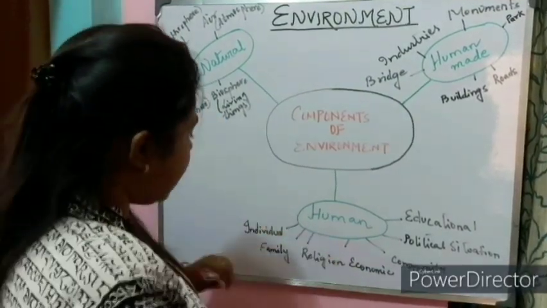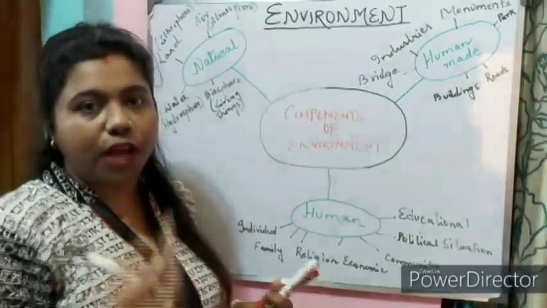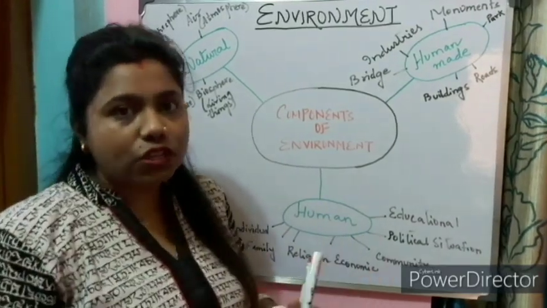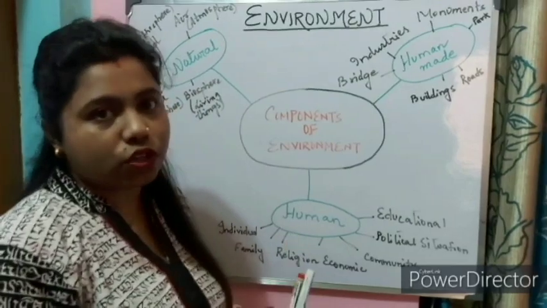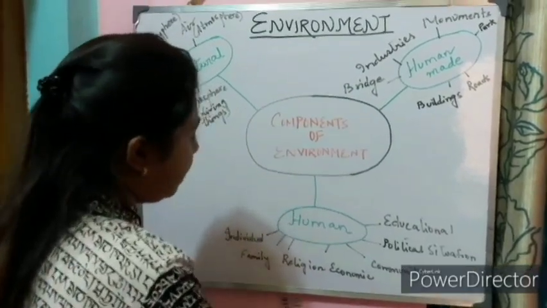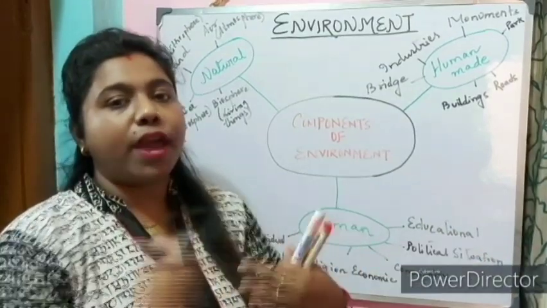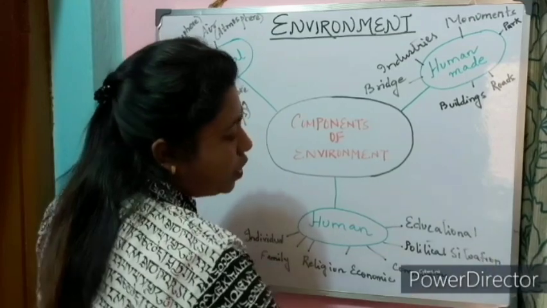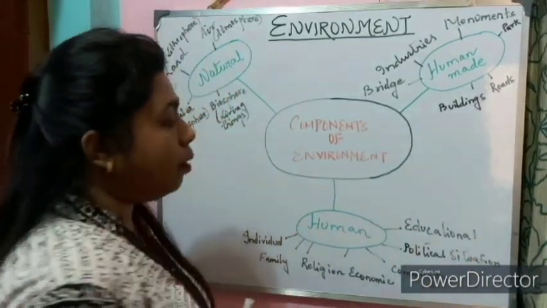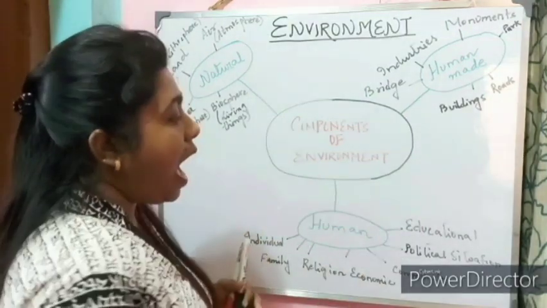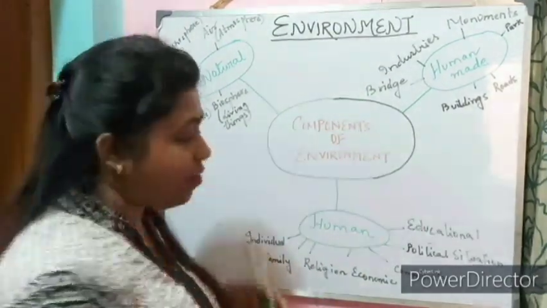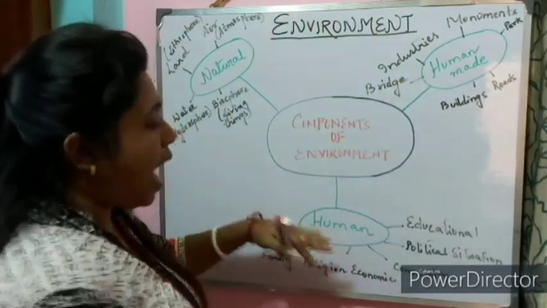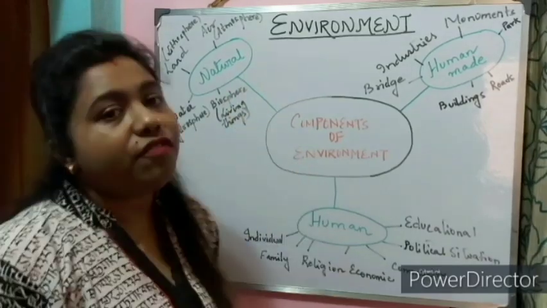Now let us move ahead with human. In human you will see individual. Individual means all of us, individual, alone. Then we have family, right? Then comes our religion. All human beings belong to different religions. They have different economic situations. Community, all of the people form a community. That means all human beings together form a community. Political situation, human beings have to face certain political situations. Educational, that means the literacy, how much they are literate, what are the educational qualifications they have. This comes into the human component. So what are the three components? Natural, human-made, and human. These are the three components of environment.